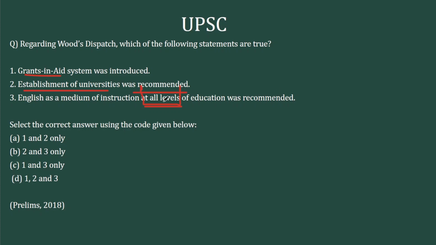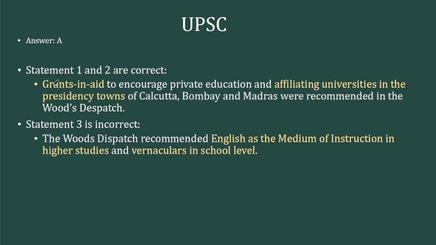And here it is given that English is recommended at all levels. Now this is a core concept with respect to Wood's Dispatch, and this statement can be eliminated. And if you eliminate option combinations with 3, you can easily reach the answer, which is option 1 and 2. If you look at the answer key, grants in aid and affiliation of universities of presidency towns like Calcutta, Bombay and Madras was a major recommendation of the Wood's Dispatch.